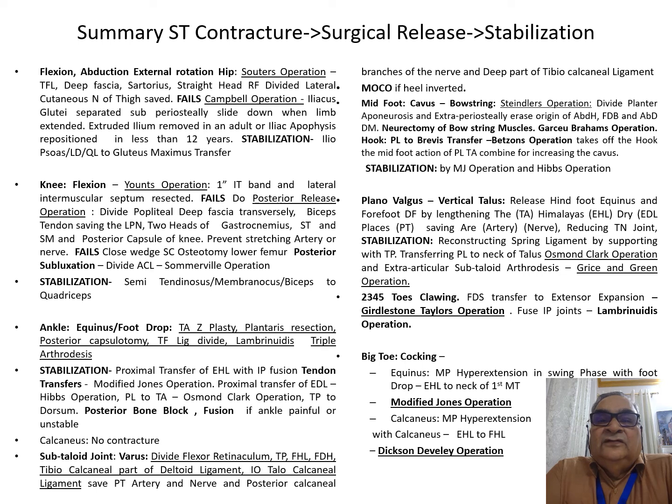Now if you feel that the heel is inverted, then you do a medial open wedge calcaneal osteotomy. Then for the midfoot cavus, you deal with the bowstring, Steindler's operation or Garceau-Brahms operation. You deal with the hook by transferring the peroneus longus to brevis. Then you can also supinate the forefoot,